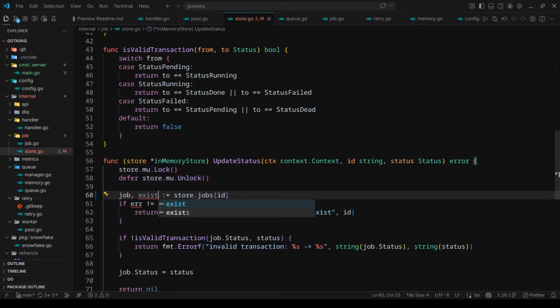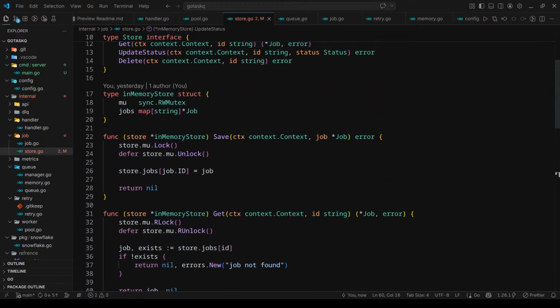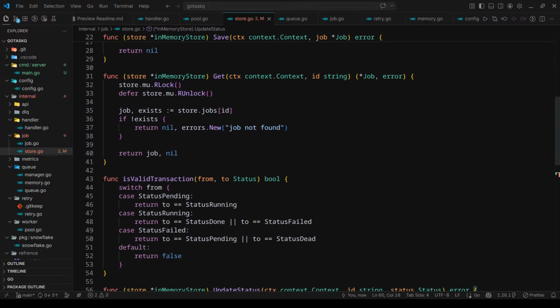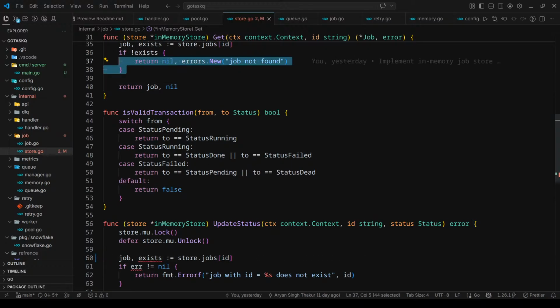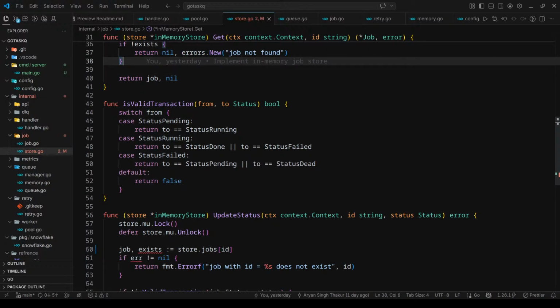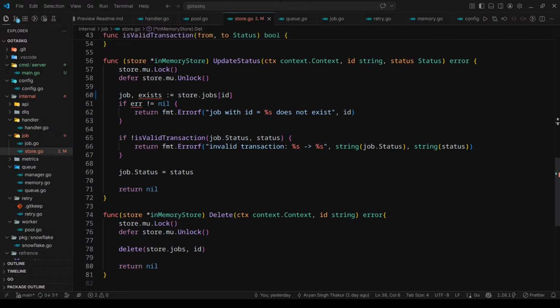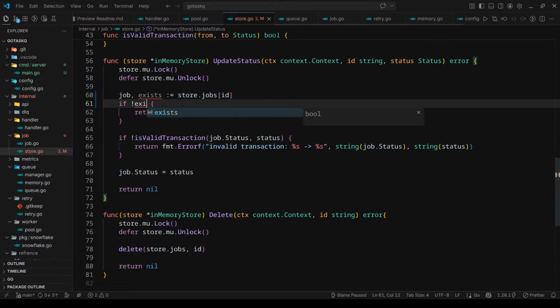The same thing we were doing in the get function, we will do explicitly here, and we'll just return if no job is found. If not exists, let me write an error: run job with ID does not exist. Yeah, this error will work fine.